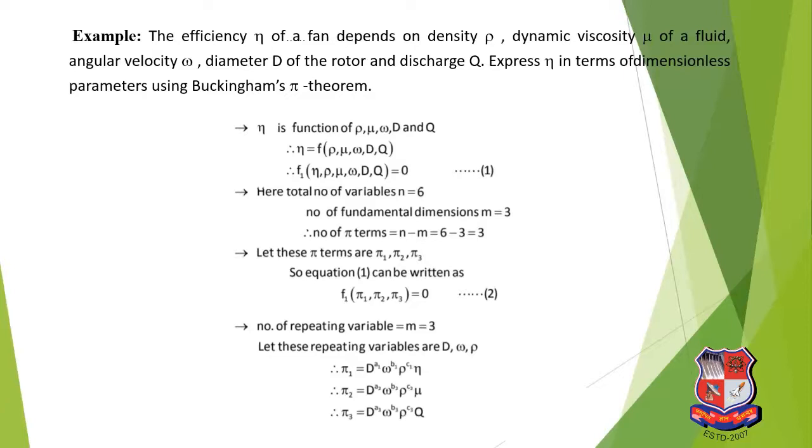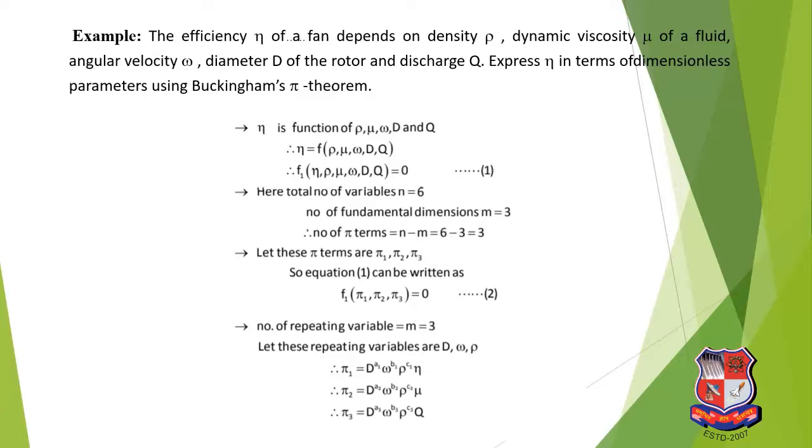Now the most important thing is to determine the repeating variables. The repeating variables are found in 3 ways. First, select a geometric property. Next, select a flow property, and next a fluid property. Geometric property means length and diameter. Flow property is velocity and acceleration, and fluid property is density, viscosity. You can take any one of these.